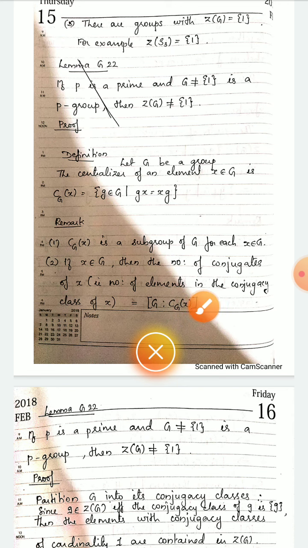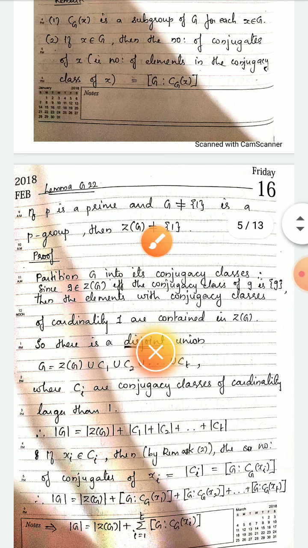This is defined as order of G by order of Cg of X, by definition of index. So this is a relation between the conjugacy class of X and the centralizer. The number of conjugates of X is the same as the index of Cg of X in G. Next is Lemma G22. We apply all these results in Lemma G22.